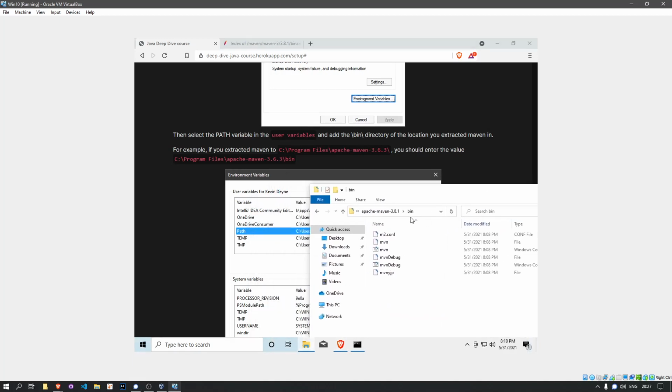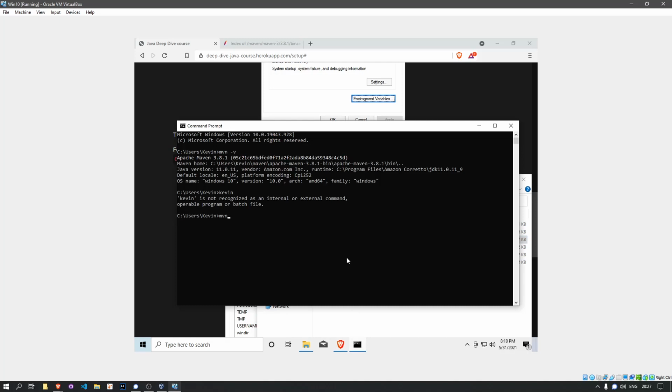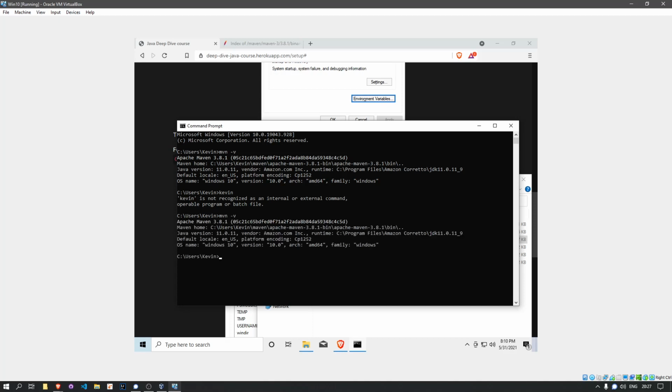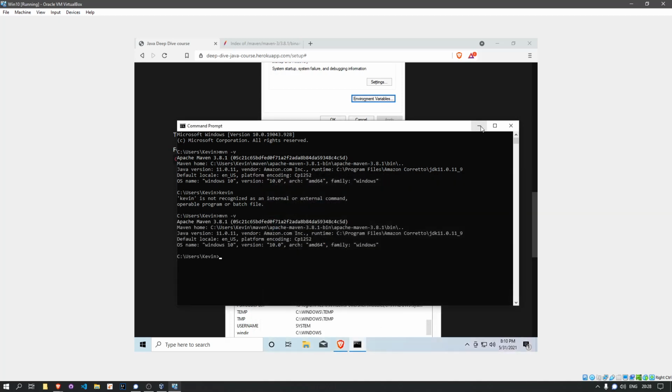But if we look at the bin folder here for Maven, there is an MVN file in there. Specifically this one, actually, the Windows command one. So as soon as we type mvn -v, it knows to send -v to essentially this file. That's basically just what's happening behind the scenes.